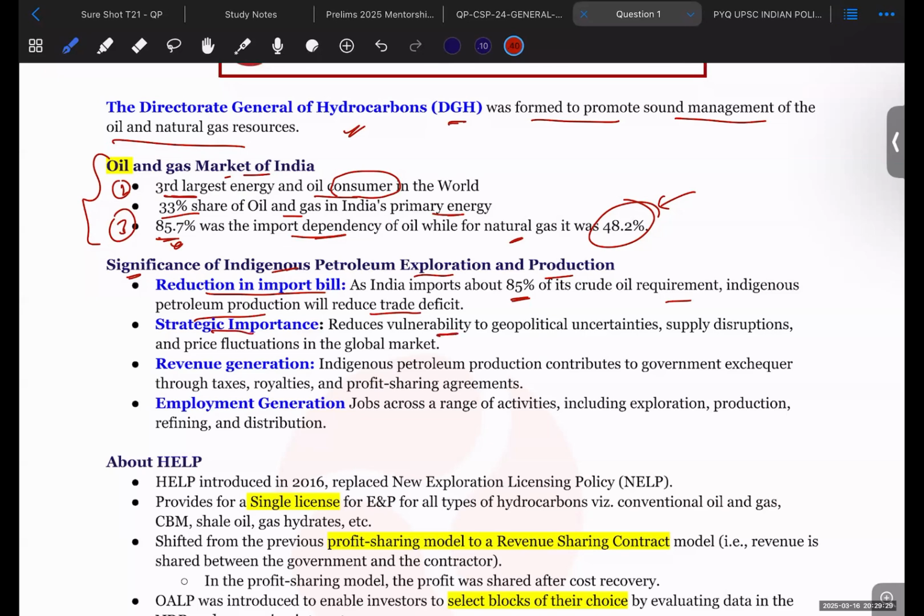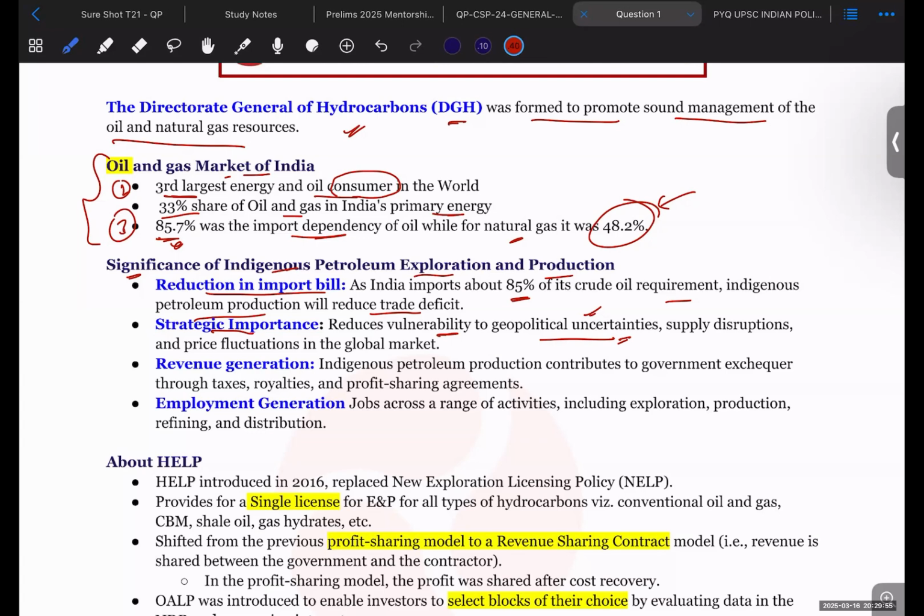It reduces vulnerability to geopolitical uncertainties. You already know that Russia and Ukraine were at war, and due to this geopolitical uncertainty, the US and European Union members put a ban on Russian oil and gas. India was also affected because of those restricted supply chains.